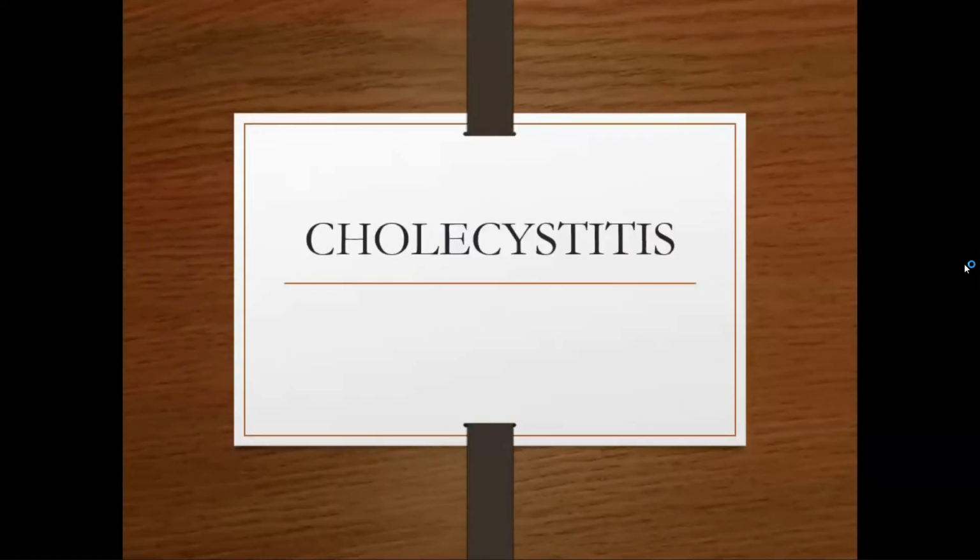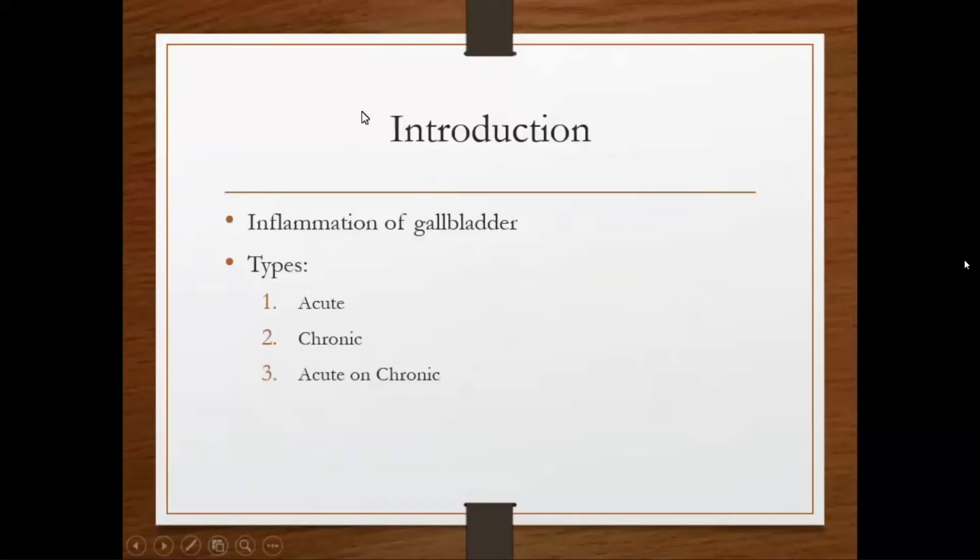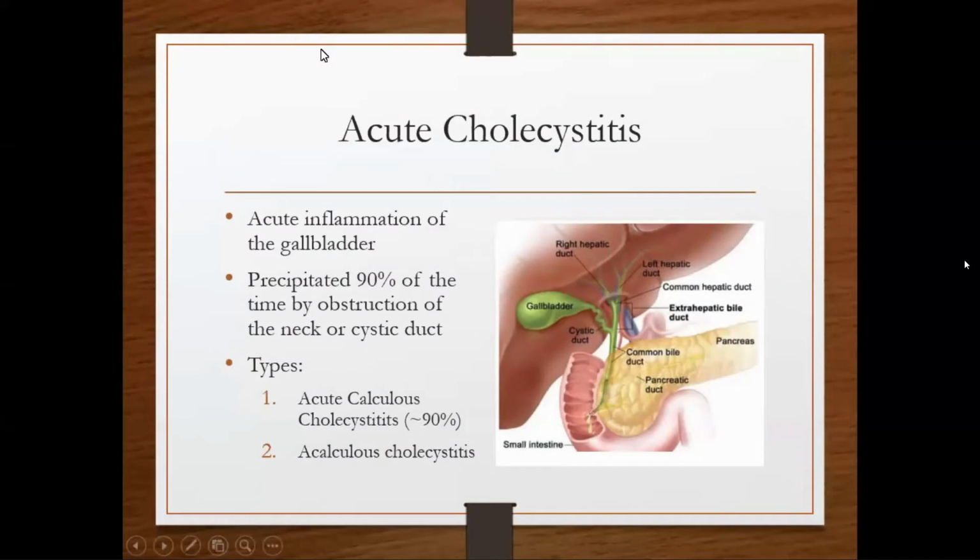Okay, so the topic for today's class is cholecystitis. Cholecystitis is inflammation of the gallbladder, and it can be classified as acute cholecystitis, chronic cholecystitis, and acute and chronic cholecystitis. First of all, acute cholecystitis. Acute cholecystitis means acute inflammation of the gallbladder.